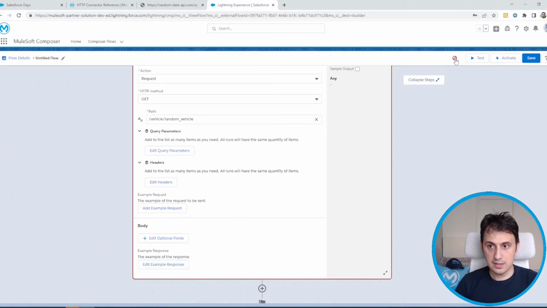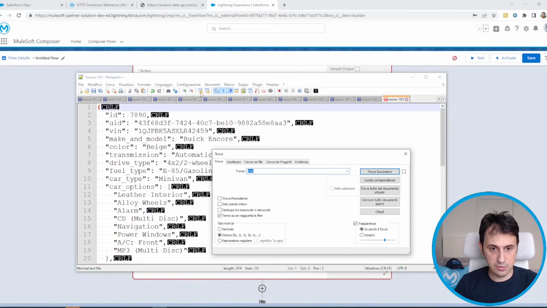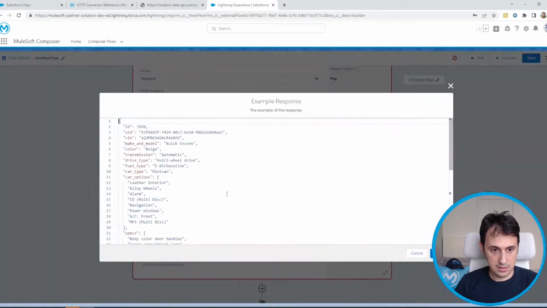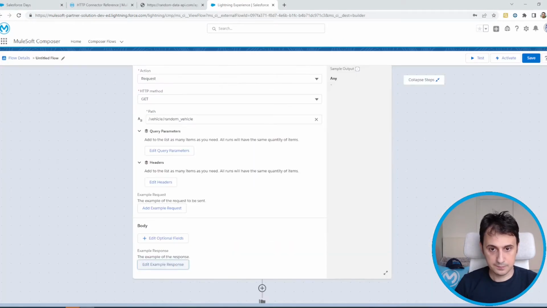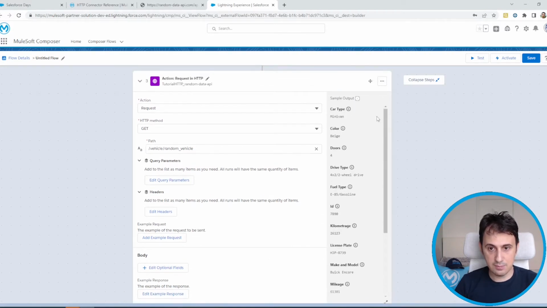Again I have this error because at the moment Composer doesn't like new lines, so I remove new lines with Notepad++. I go on substitute, I select \r and \n and substitute with nothing. Substitute all. Then I select this one and paste here. As you can see, now Composer understands my response: minivan, beige, drive type, etc.